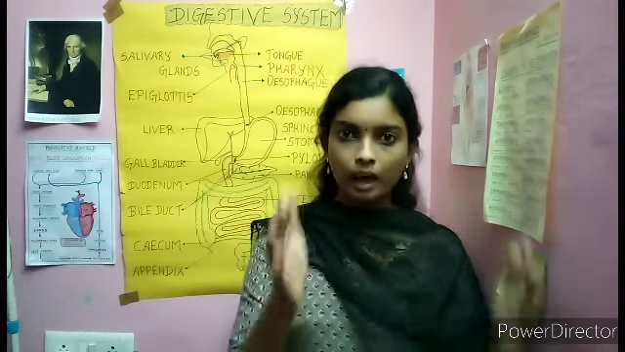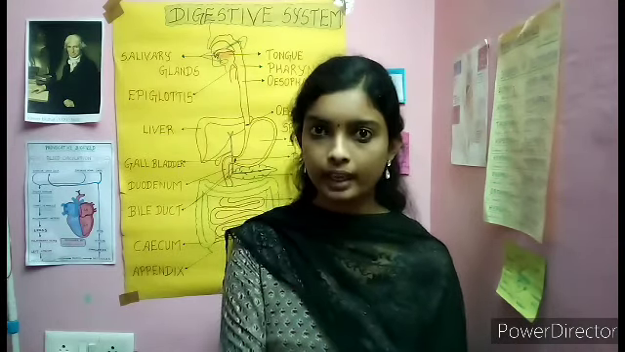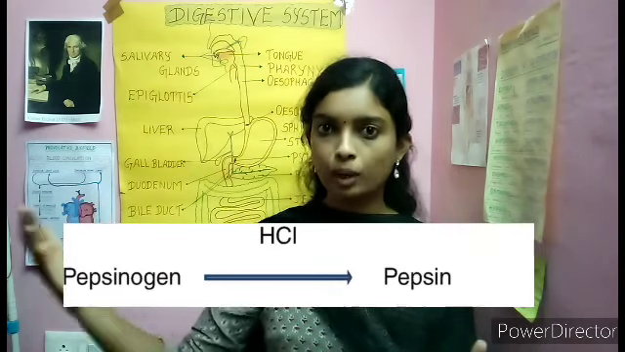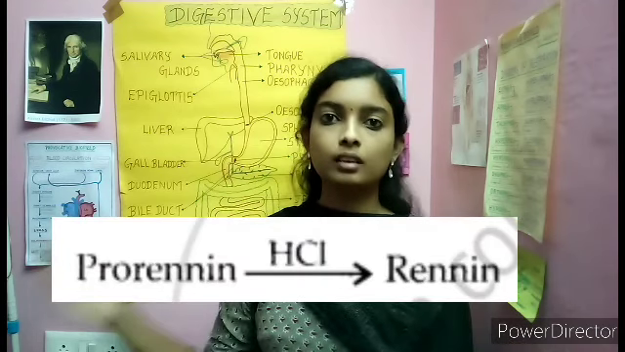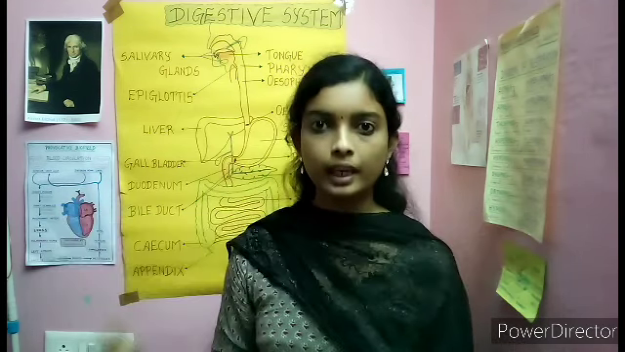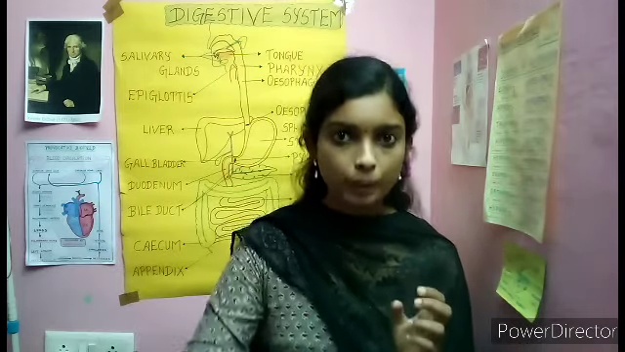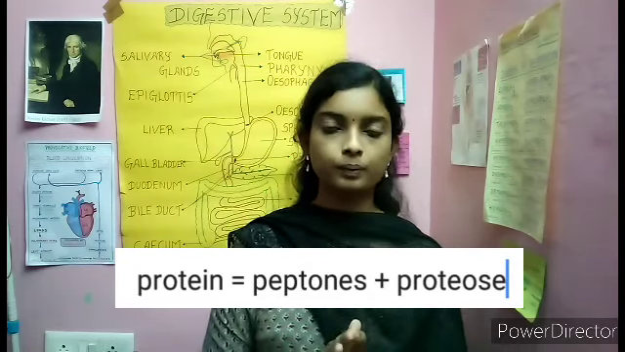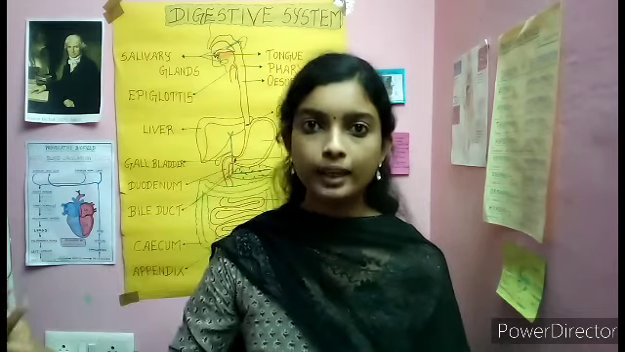What happens? As soon as the food enters the stomach, your HCl, that is hydrochloric acid, converts the pepsinogen into its active form, that is pepsin, and prorenin into its active form, that is renin. Okay, so this pepsin and renin play a major role in the digestion. Pepsin breaks down your protein into peptones and proteases.